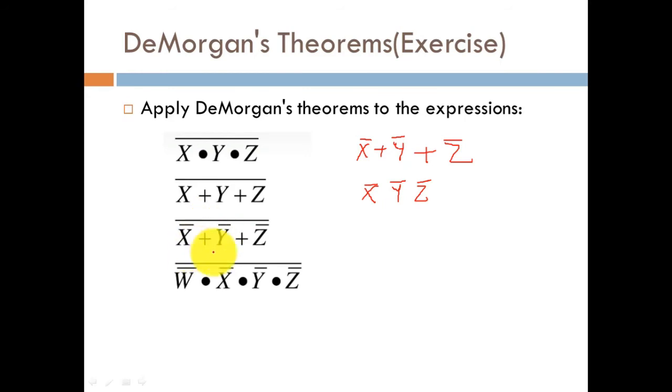And in the third case also, this plus sign will get converted into an ANDed operation, and we again have to perform the barred operation. So here we have x bar whole bar multiplied with y bar again bar multiplied with z bar again bar.